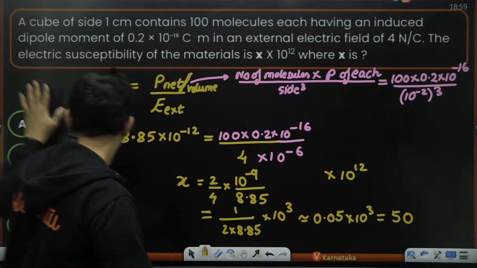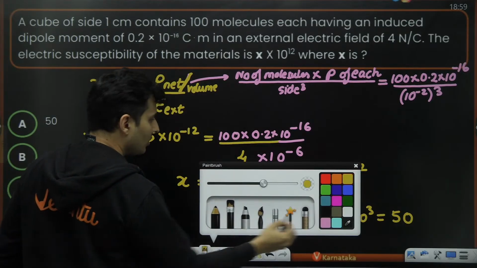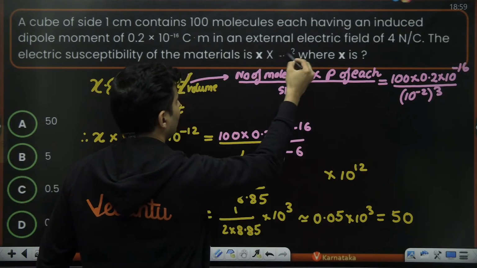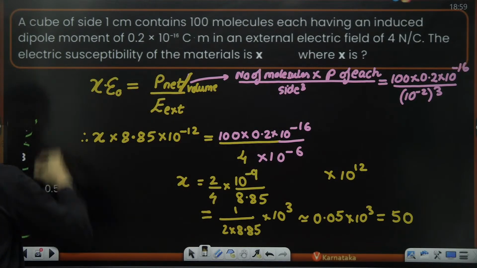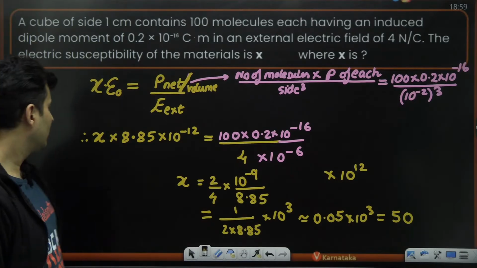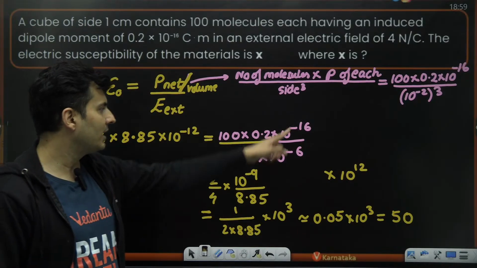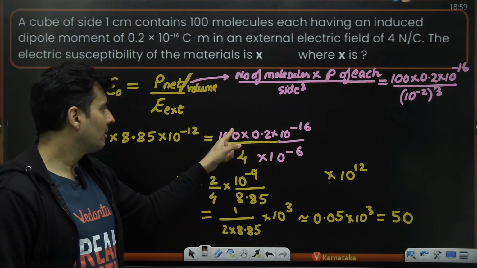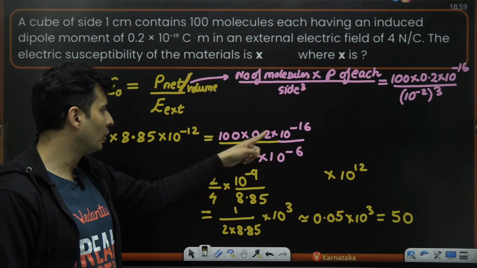But none of the options will match because some power of 10 is wrong over here. So I will just make this go away and just check this out. Yeah, this should be the right answer now. Is that okay, guys? This is how you're going to do it. So 100 into 0.2 into 10 to the power minus 6, minus 6, minus 6 becomes minus 10. 1 zero went. This will become minus 9. Yes, 2 by 4 then.